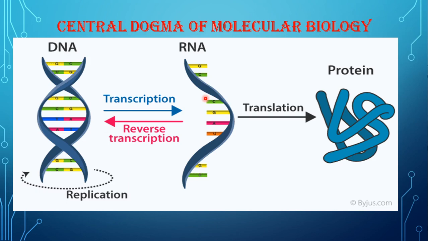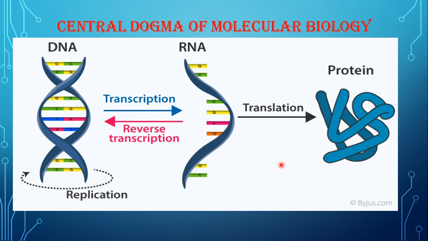But in eukaryotes, the RNA formed in the nucleus will pass through the nuclear pores out to the cytoplasm within the cell. There, RNA will carry out the process of translation. Translation is the production of proteins.